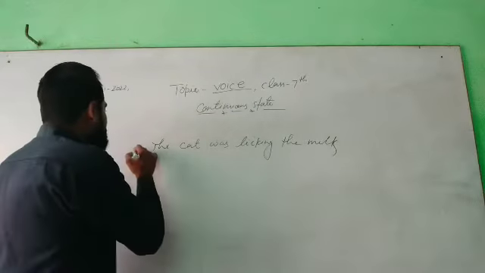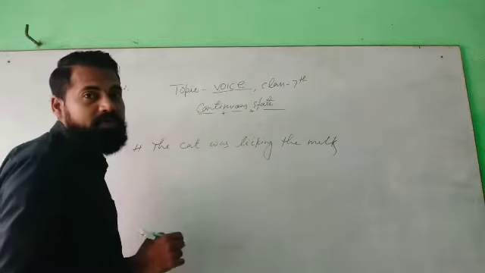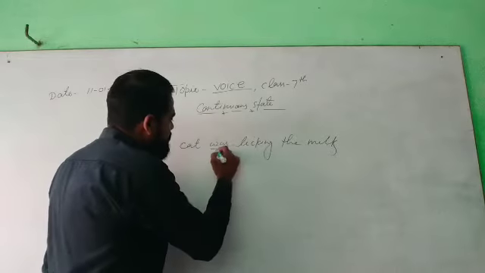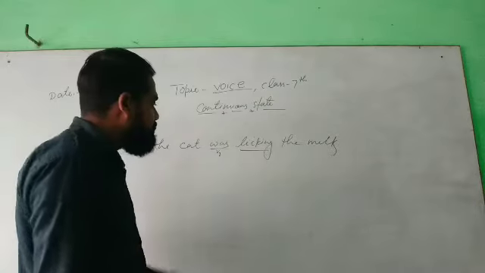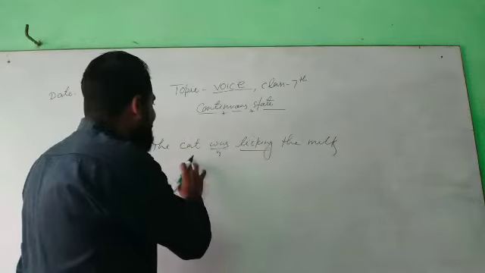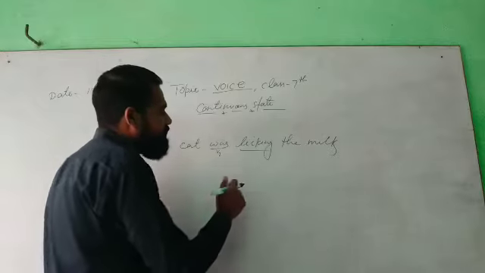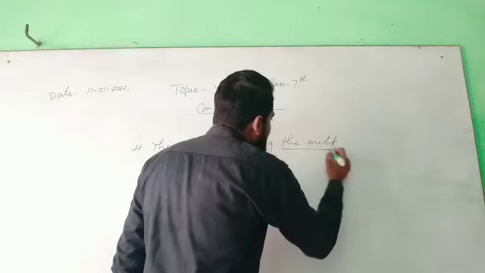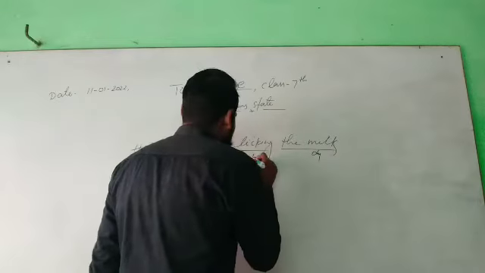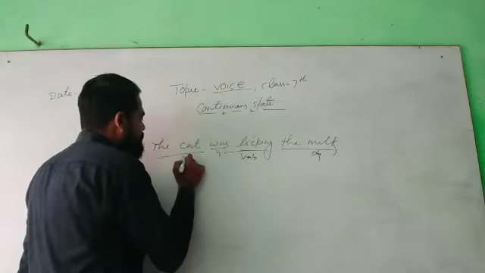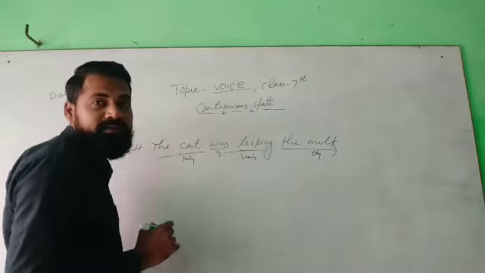Students, this is your past continuous, as here is the second form and it is your continuous state. So let us change the sentence. The cat was licking the milk. First of all, what you have to write? The milk. The milk is your object and this is your verb and this is your subject.